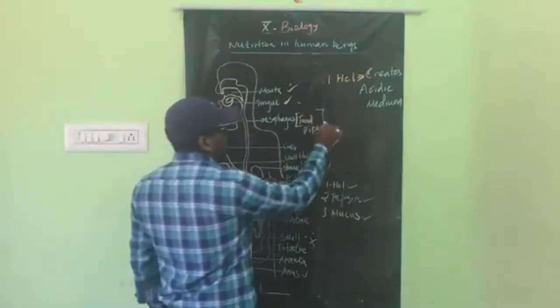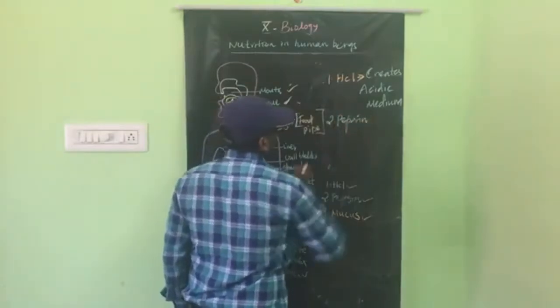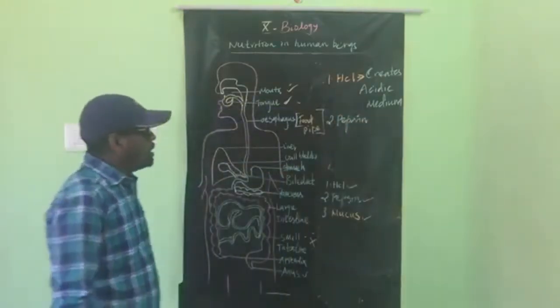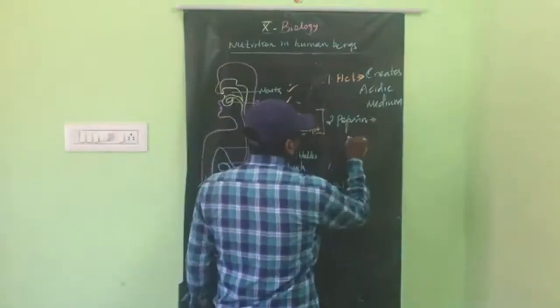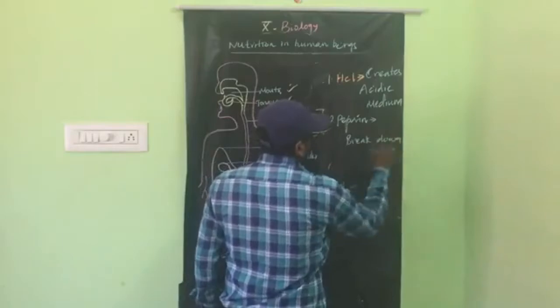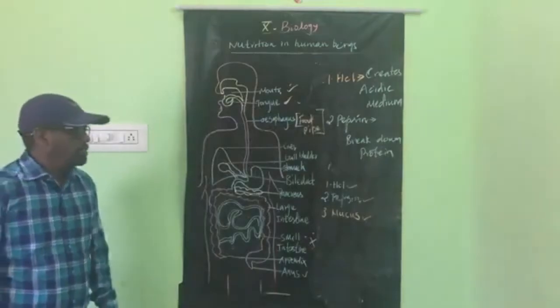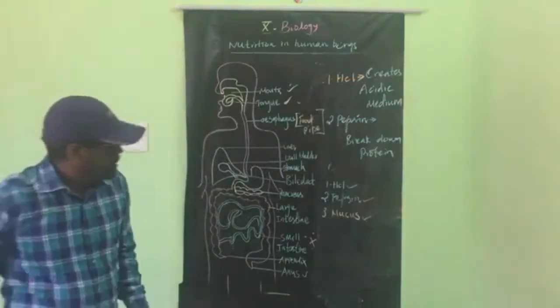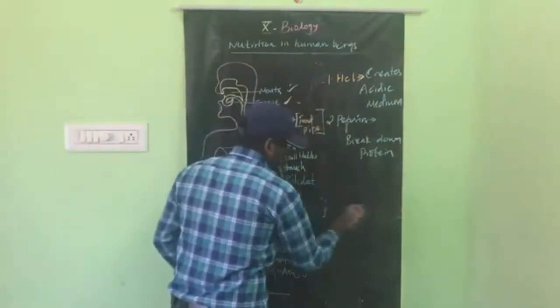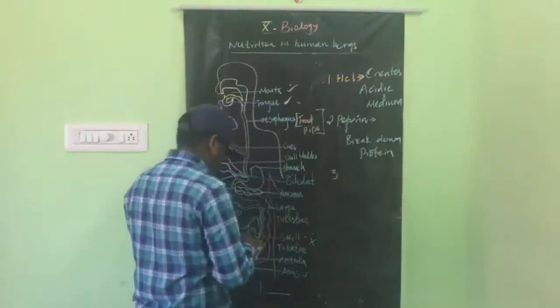And the second one is pepsin. What is the role of pepsin? Pepsin breaks down protein. It starts to break down the protein. And the third one is mucus.